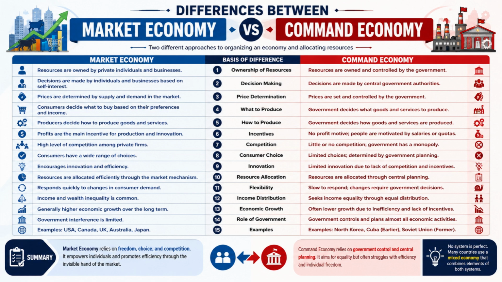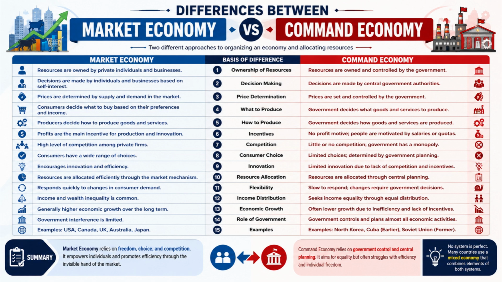Number 3. In a market economy, prices are determined by supply and demand in the marketplace, whereas in a command economy, prices are set and controlled by the government. Number 4. In a market economy, consumers influence what goods and services are produced through their purchasing choices, whereas in a command economy, the government decides what goods and services should be produced.